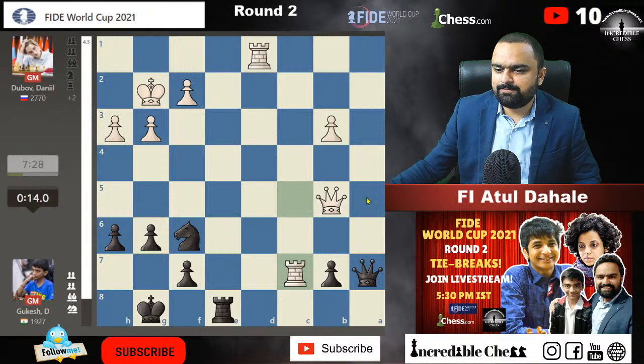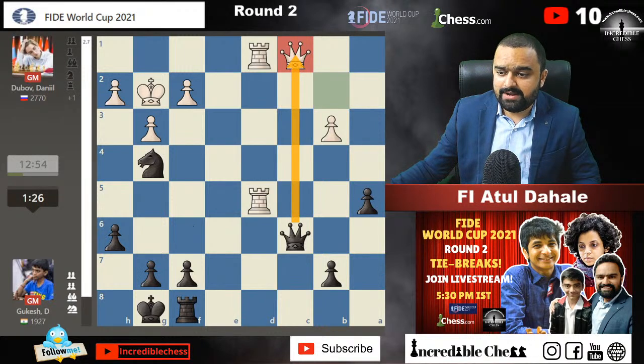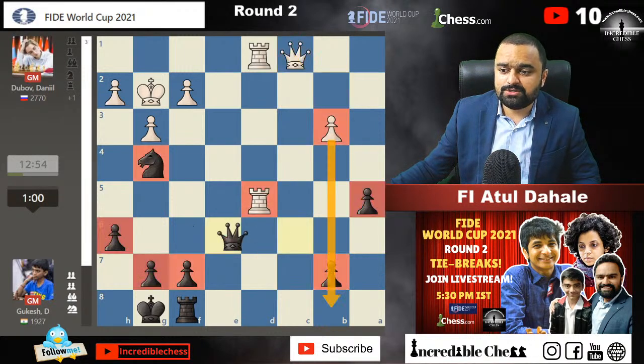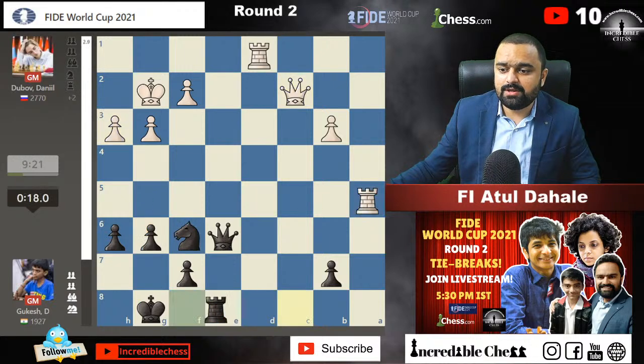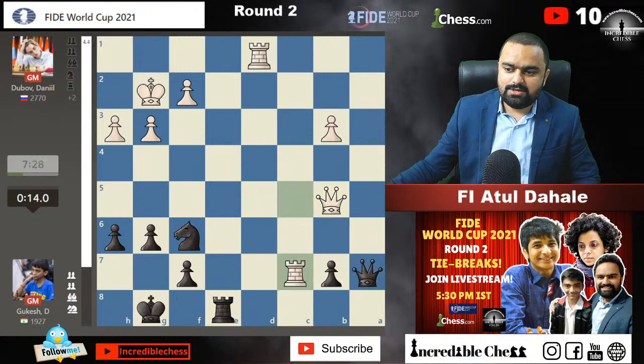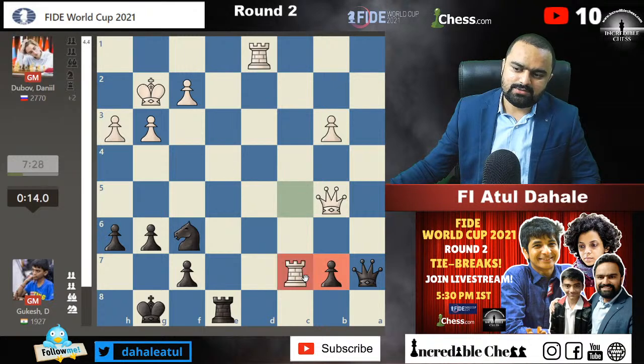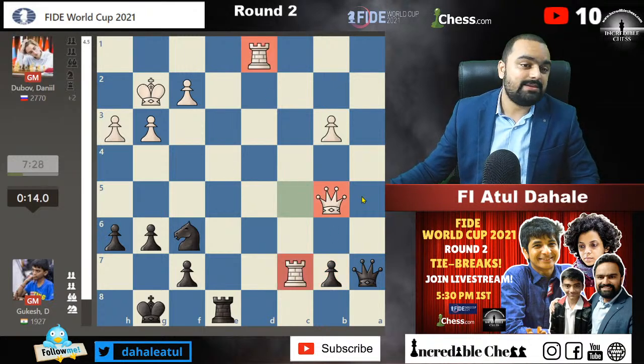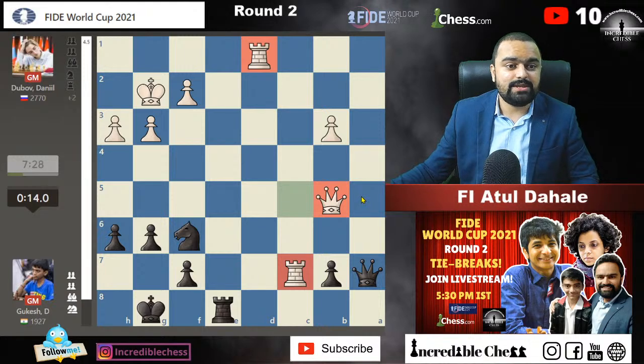Yeah, so that is a little bit sad. Here we were at this situation, guys. We were at this situation in Gukesh's game and we were talking about this thing, but he couldn't hold on to the game because obviously the exchange down position was there and the B pawn and the A pawn both were very weak. That's why he lost, I guess.